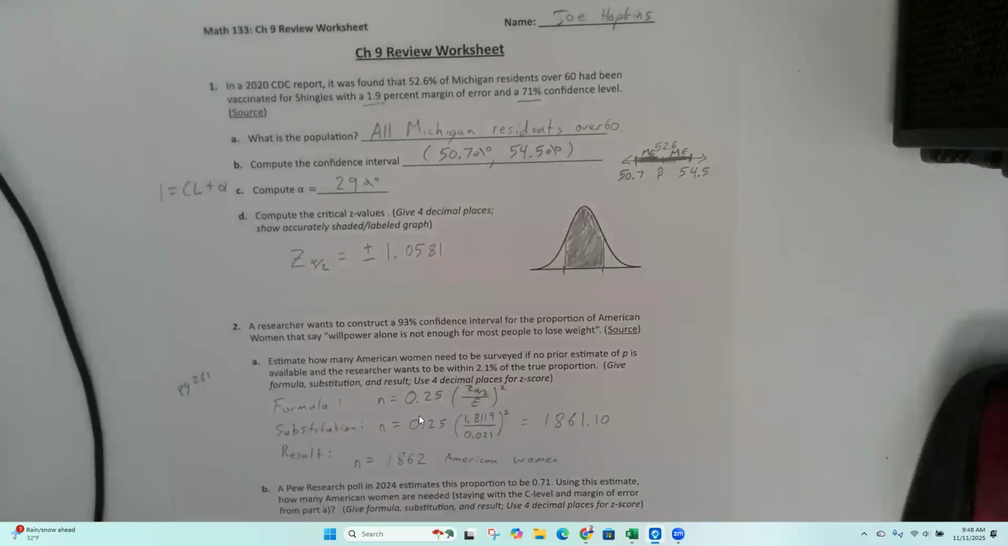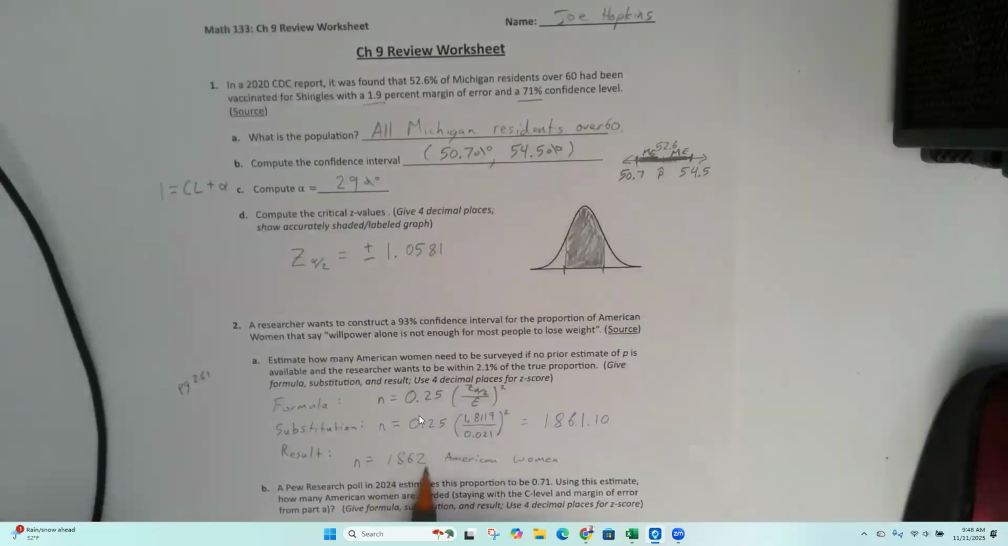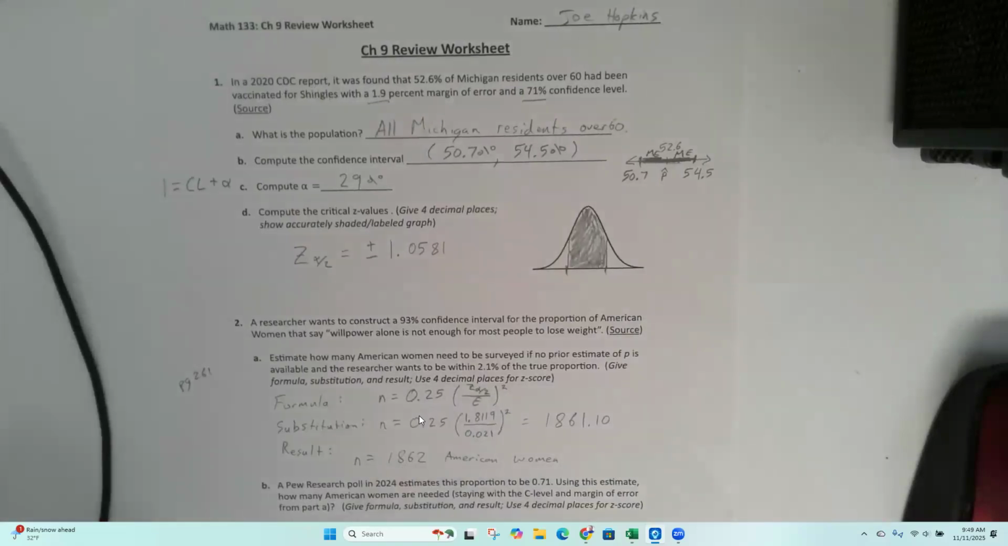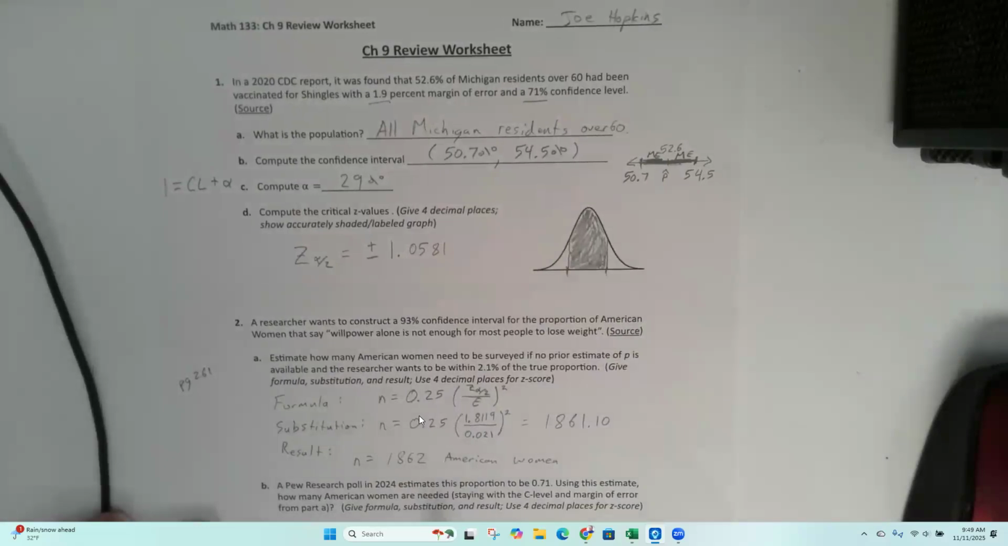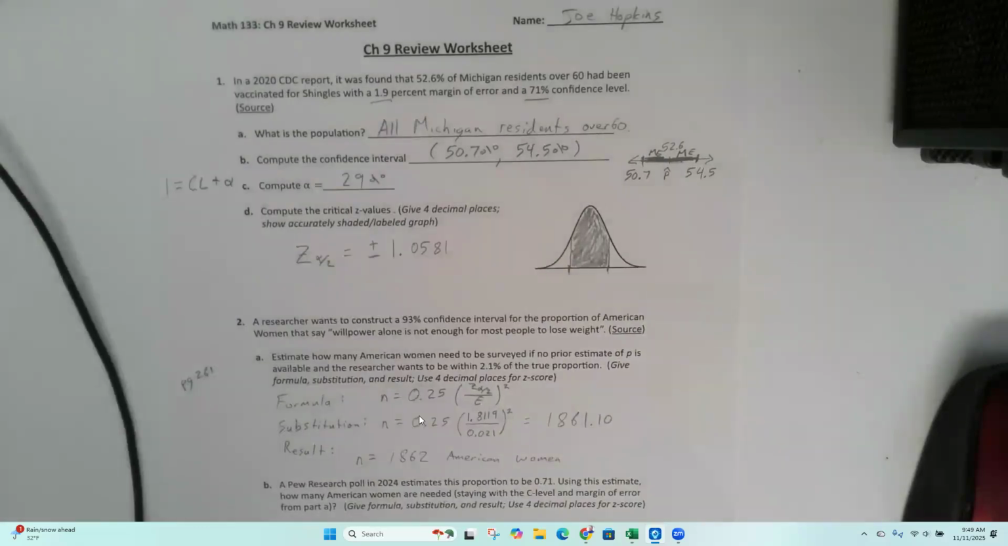So anyway, 1,862. That's a lot of people. That might be too many to ask. Do you even know 1,800 people? That's a lot of people to sample. So if we have a prior estimate, you'll be able to ask fewer people and still get a good confidence interval. But you don't always have a prior estimate.